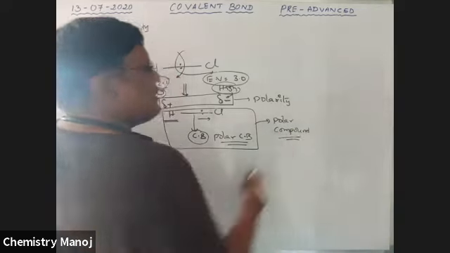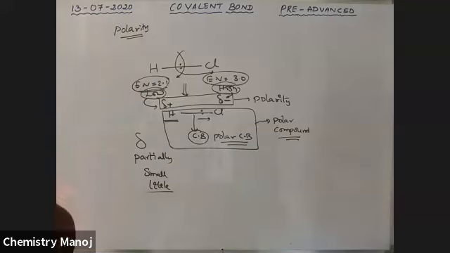Therefore, HCl is a polar compound. There is a polar covalent bond. That is why HCl is called a polar compound.